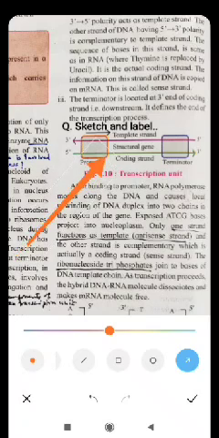Next part is the structural gene. In a little forward region, the promoter site is followed by the structural gene. The structural gene is the part of DNA which will actually get transcribed into mRNA.